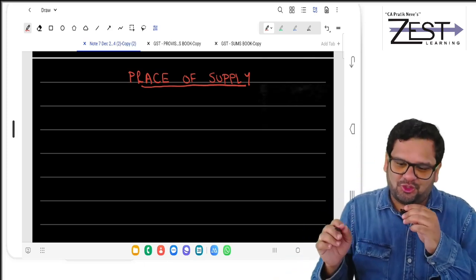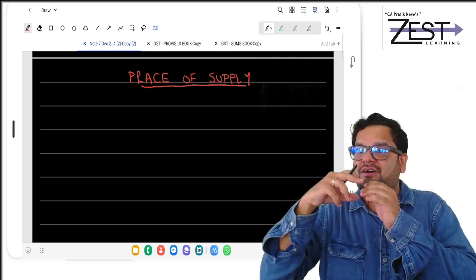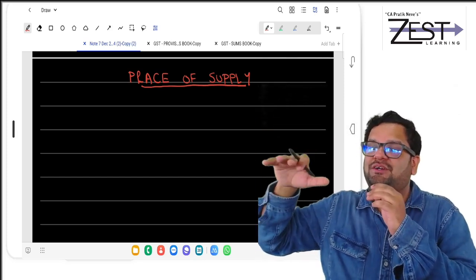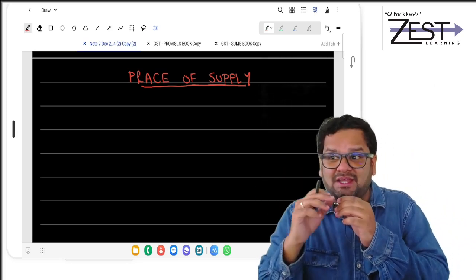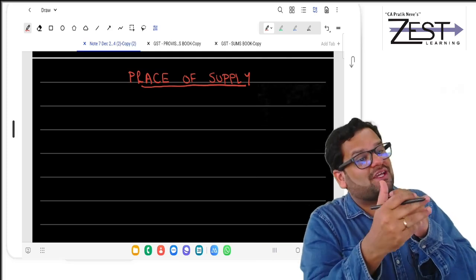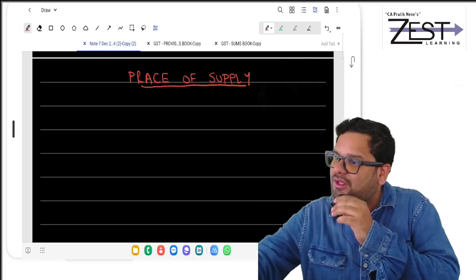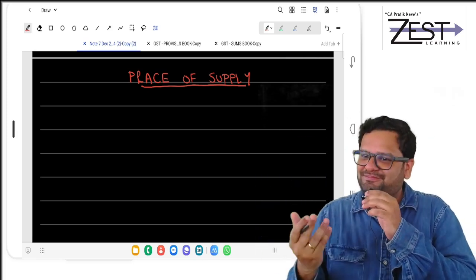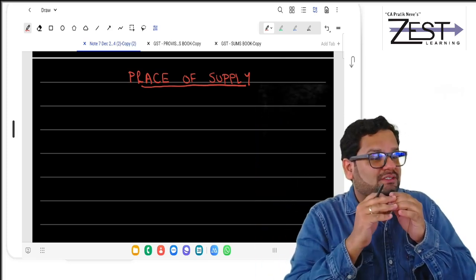You cannot keep on guessing place of supply, that consumption would have happened in this state. Sometimes identifying consumption is also a challenge. A flight started at Pune, reached Bangalore; a flight started at Bangalore, reached Pune.